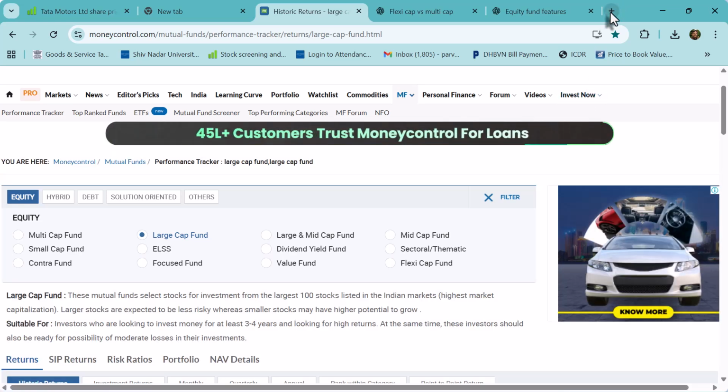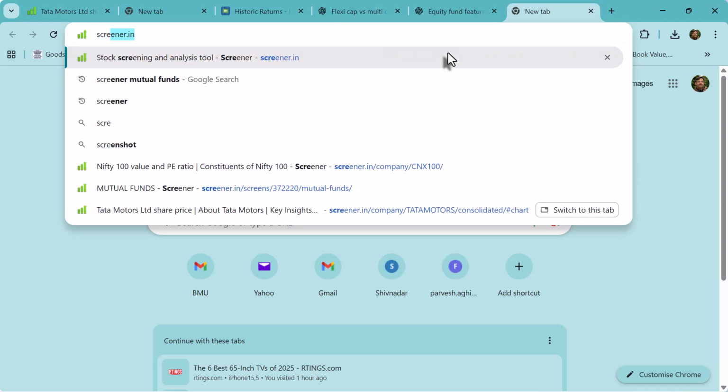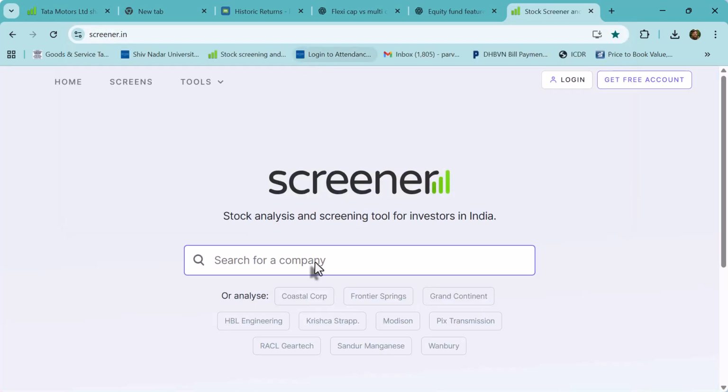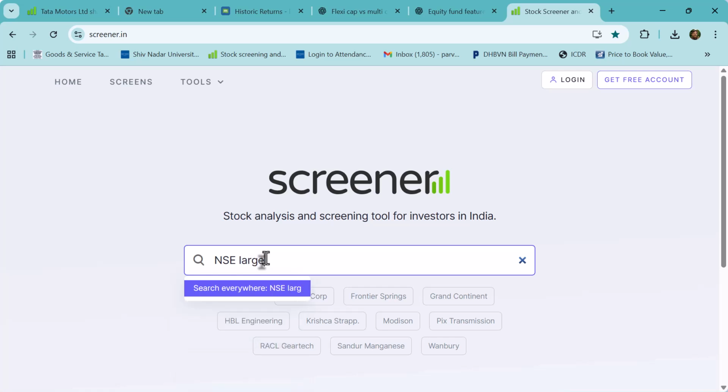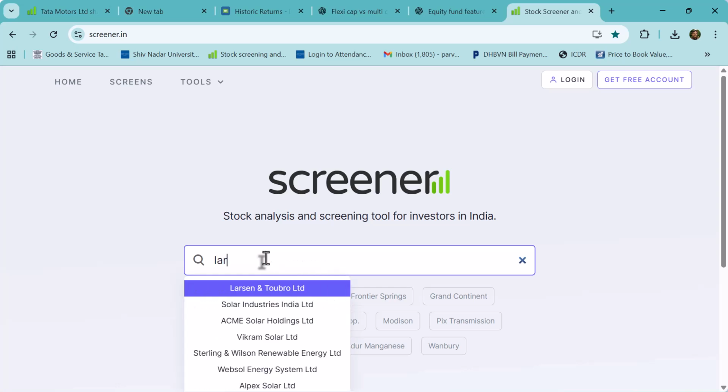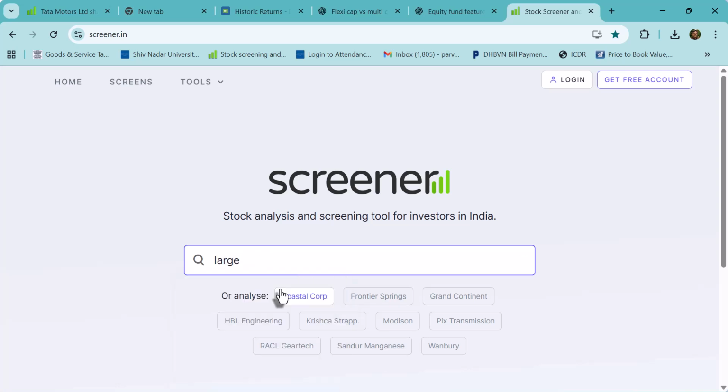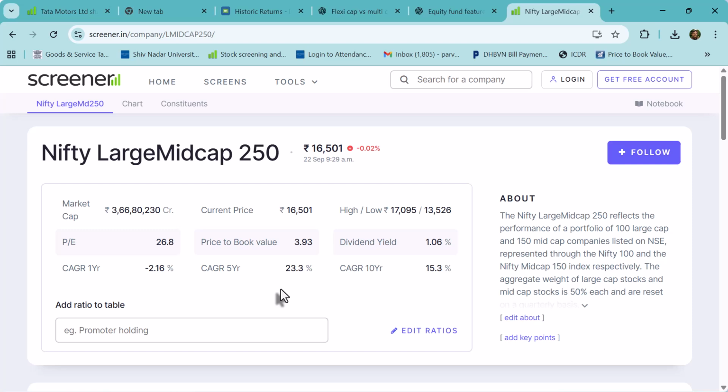So if we go to a screener and see which fund covers, we say NSE, large and mid cap. So we'll get the screen, large and mid cap. So this is the top 250 companies. That means the top 100 companies in India plus another 150, that is, the mid cap. So this is called the large mid cap index.